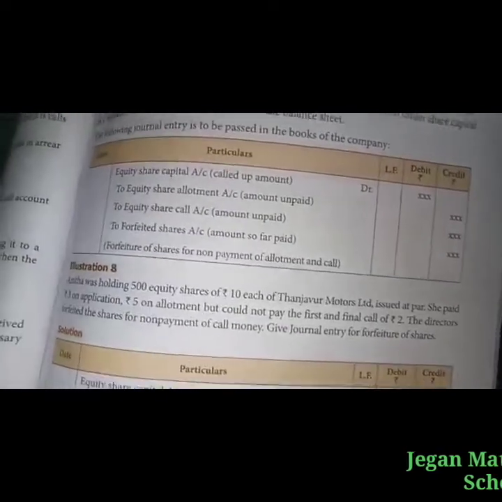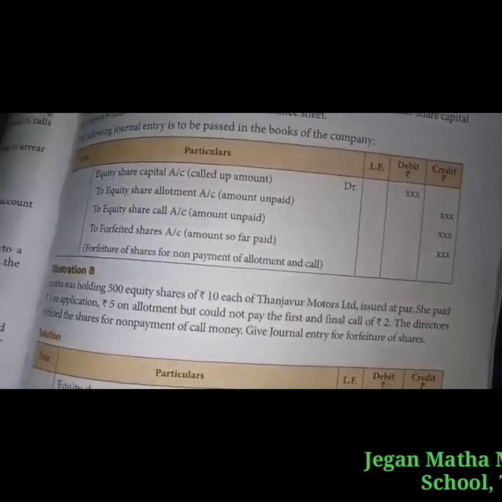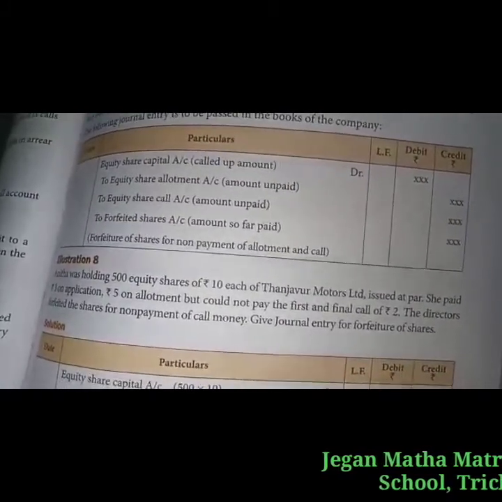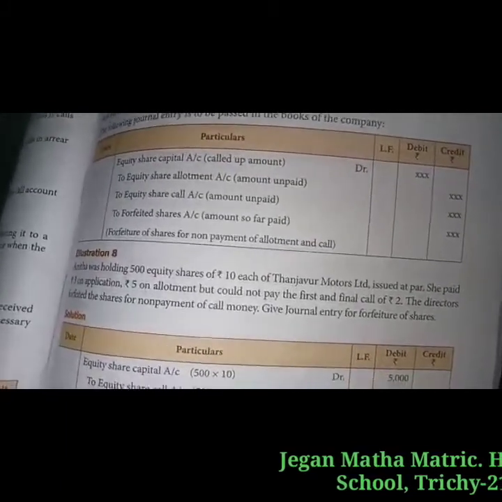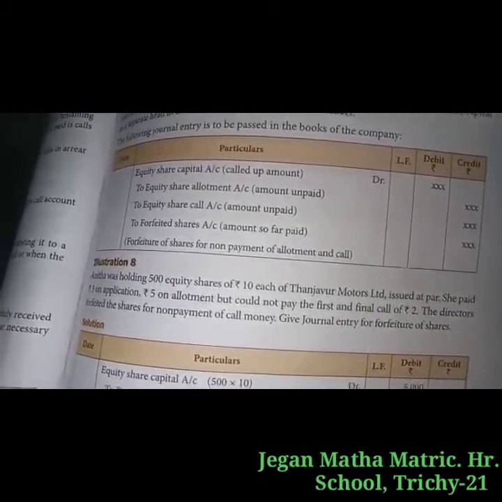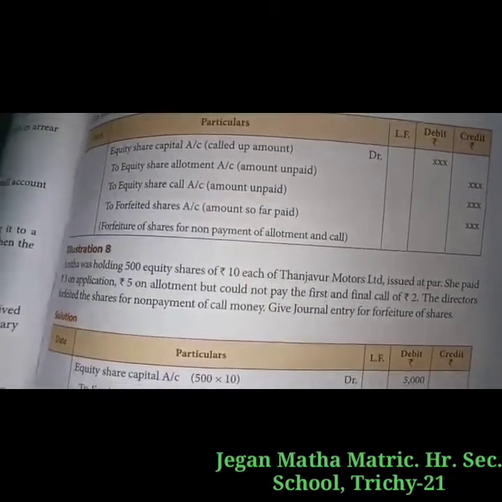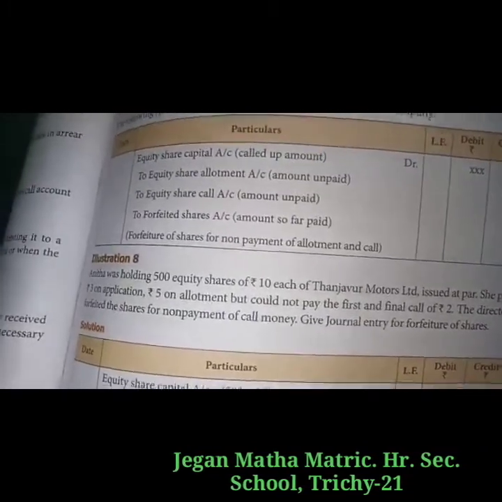First, Equity Share Capital Account debit, called-up amount. To Equity Share Allotment Account, amount unpaid. To Equity Share First and Final Call Account, amount unpaid. To Forfeited Shares Account, amount so far paid. Narration: being forfeiture of shares for non-payment of allotment and call.